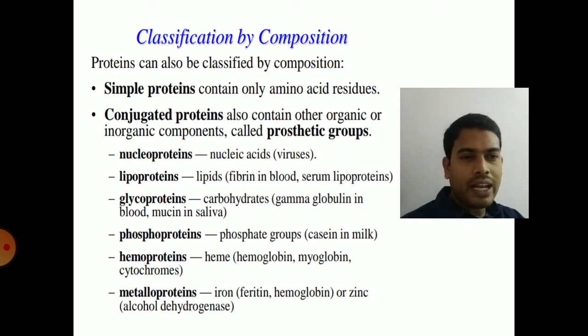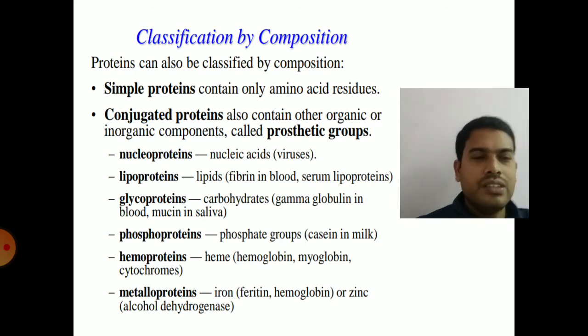Metalloproteins contain metal ions as prosthetic groups, which, as we mentioned earlier, may be inorganic or organic. In metalloproteins, inorganic metal ions will be the prosthetic group. Example, iron, ferritin, hemoglobin, or alcohol dehydrogenase, which contains zinc. So iron containing proteins are ferritin, hemoglobin. Zinc containing protein is alcohol dehydrogenase. So that is conjugated proteins. So that is classification based on shape, based on function, and based on composition of proteins.